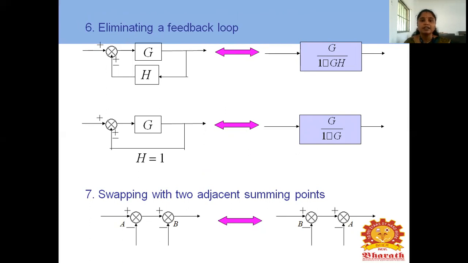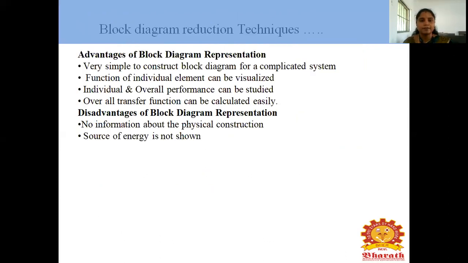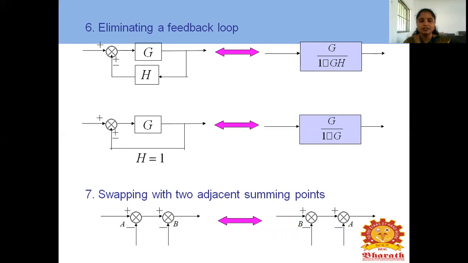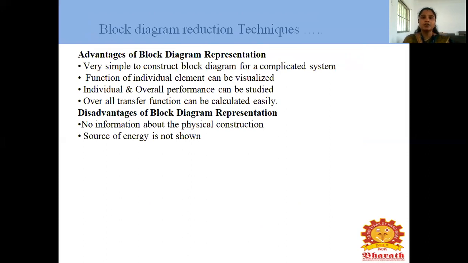Next is swapping two adjacent summing points. To adjust the summing points, with plus and minus signs, we have to shuffle them: B moves to the A point and A moves to the B point. Another step is splitting up the summing point. If three inputs A, B, C are given to a summing point, how to split up? A and B go to one summing point, and C goes to another summing point. This is the block diagram reduction.